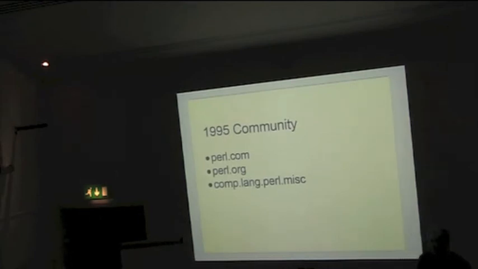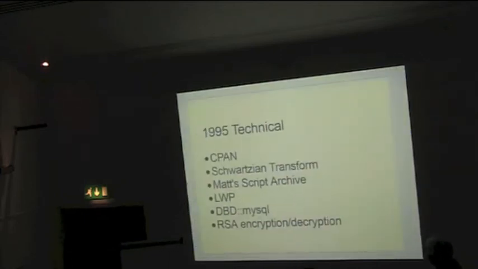Both Perl.com and Perl.org launched in 1995. Actually, Perl.com was registered in 1994, but I don't have any evidence that Tom did anything with it until 1995. Also, it was in theory the year that comp.lang.perl split into comp.lang.perl.misc and comp.lang.perl.announce. Of course, because Usenet isn't particularly well controlled, comp.lang.perl hung around. It's probably still going. I haven't looked recently.